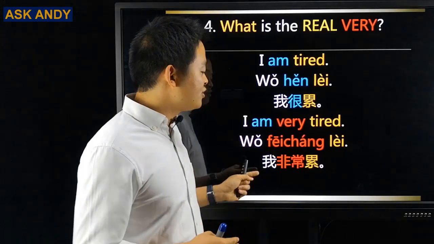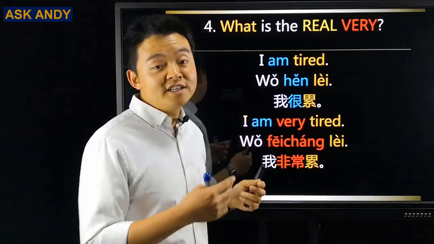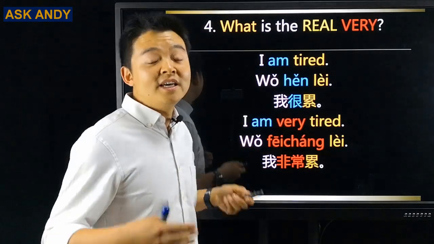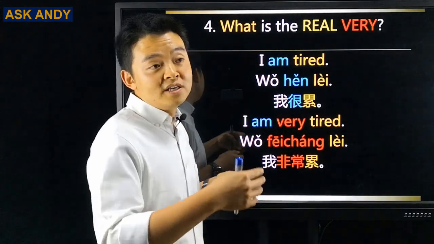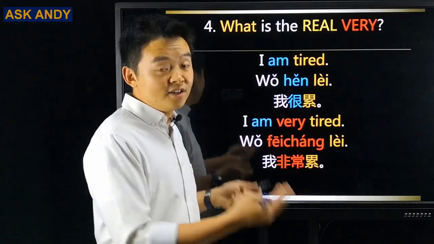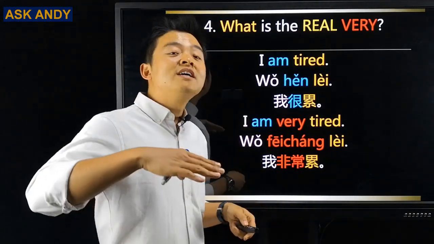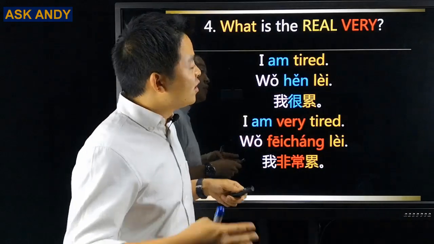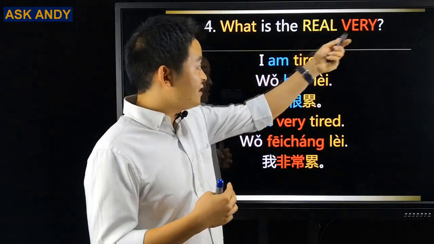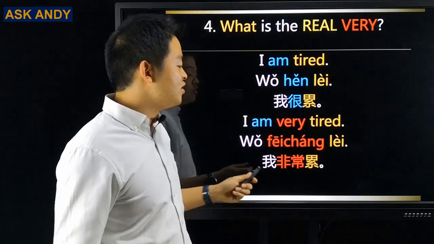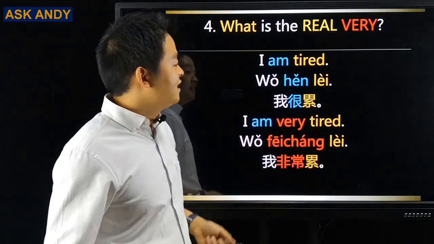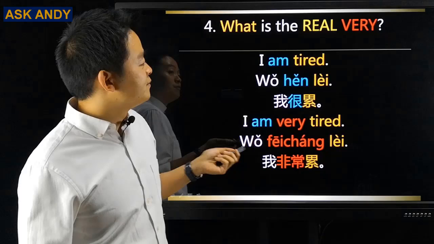So actually for subject and adjective in Chinese, we just need a link word. It can be 很, it can be something else. We just need a link word there. And 很 is the basic one. So when we are talking about a higher level, we are talking about real very. That real very, we are going to use this 非常. And then let's move on with another example.